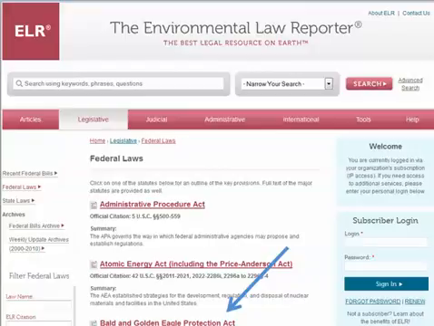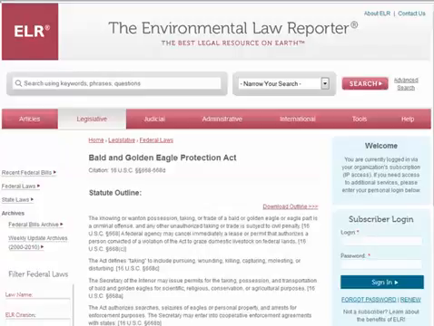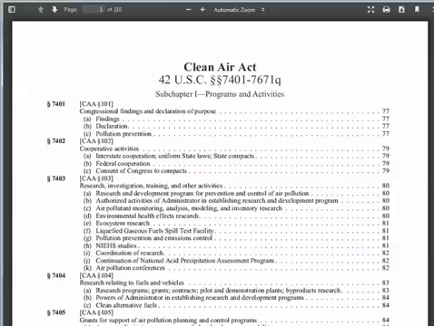The Environmental Law Reporter also has a legislative section. It provides access to environmental statutes by popular name as well. For some of the statutes, like the Bald and Golden Eagle Protection Act, there is an outline that describes the legal effect of the various sections of the Act. For some, like the Clean Air Act, in addition to the detailed statute outline, there's the full text of the statute available as a PDF. You see here that cross-references between U.S. Code citations and the Act sections are available on this platform as well, although not quite as easy to understand.